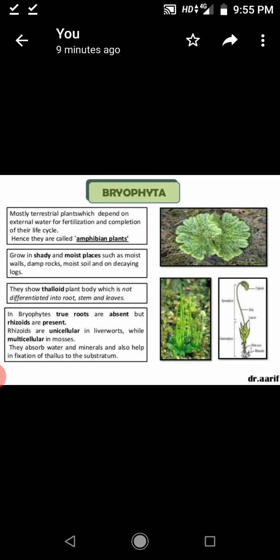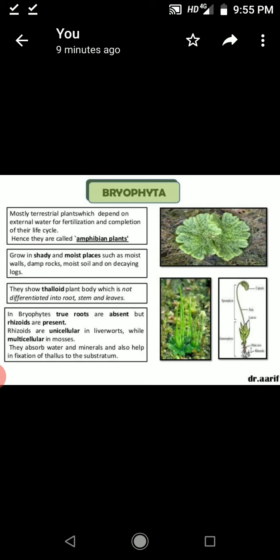Algae are very small, microscopic. We cannot see these with our naked eyes; only under a microscope can we see them. So this is about the algae. And next is bryophyte. I already told you the base that first originated was the unicellular algae, and after that complexity in structure developed. That is nothing but evolution.